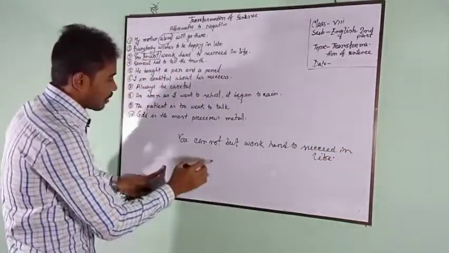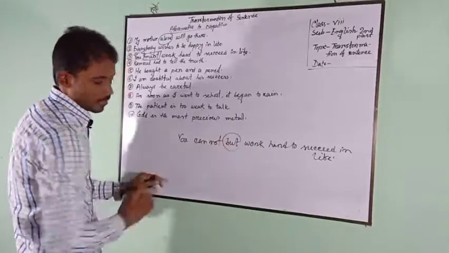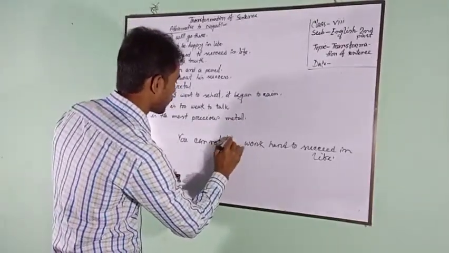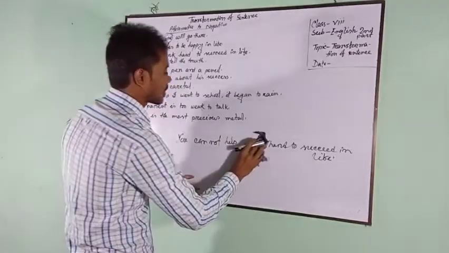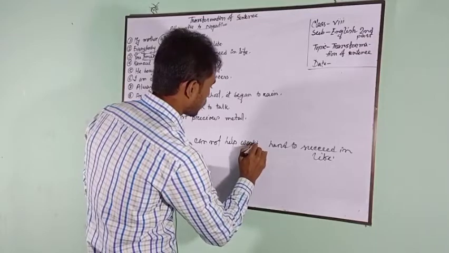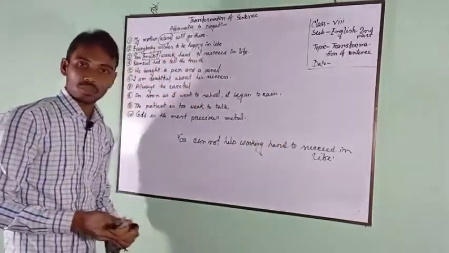But if you write cannot help, we must change here working. Got it?